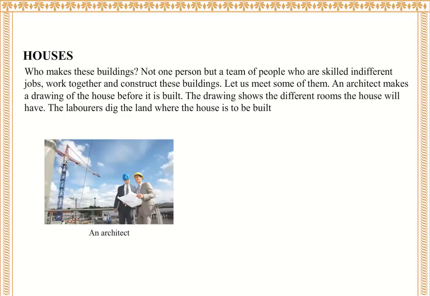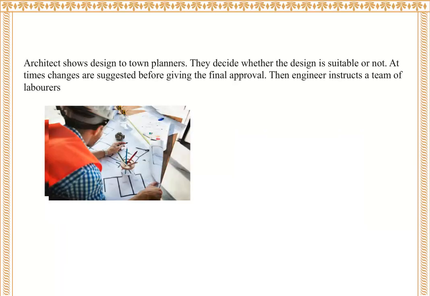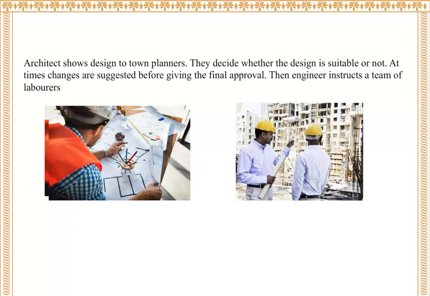An architect makes a drawing of the house before it is built. The drawing shows the different rooms the house will have. The laborers dig the land where the house is to be built. The architect shows the design to town planners. They decide whether the design is suitable or not. At times, changes are suggested before giving the final approval. Then, the engineer instructs a team of laborers.